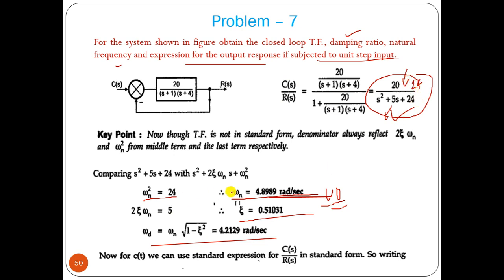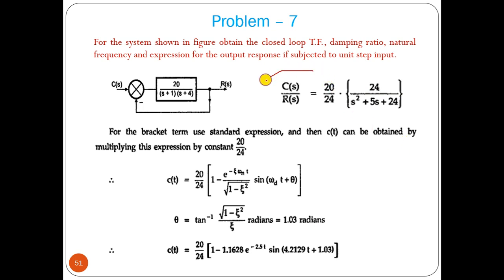Okay, omega n, omega d, zeta, that we can find out from the denominator, but the transfer function of a second order system must be omega n square divided by s square plus 2 zeta omega n s plus omega n square. This factor should be 24. These two values should be same, but here this value is different. So we have to modify that transfer function. Then we can solve it. Okay, this is the trick of this problem.